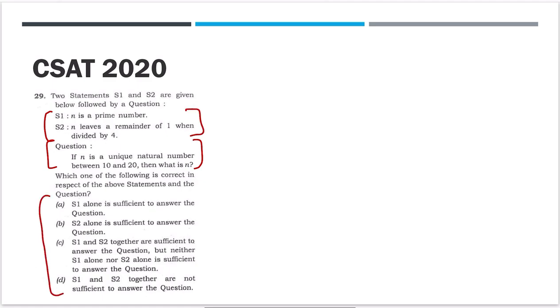Statement 1 is sufficient to answer the question. So they have given you a question. Let's see the question first. N is a unique natural number between 10 to 20. So between 10 to 20, it's a unique natural number, meaning it could be any of the natural numbers between 10 to 20.